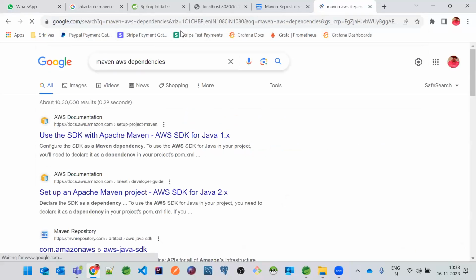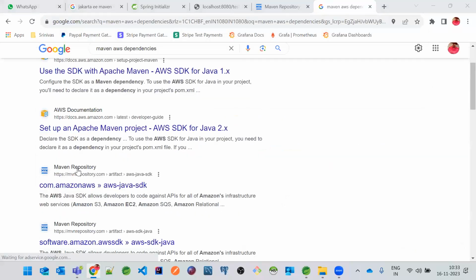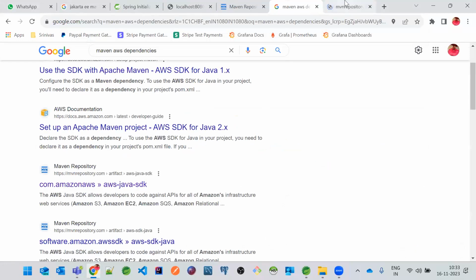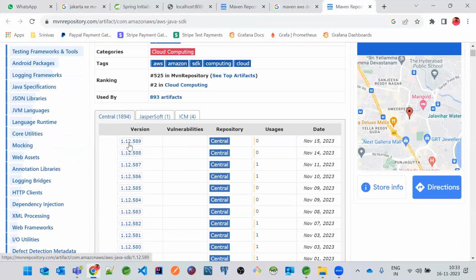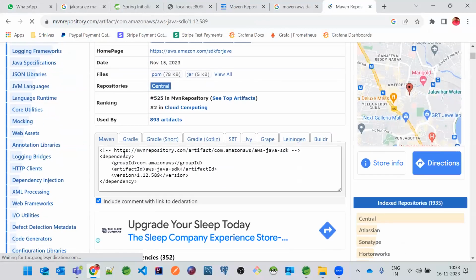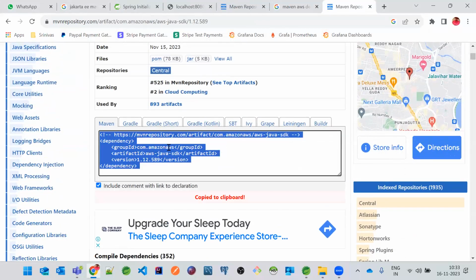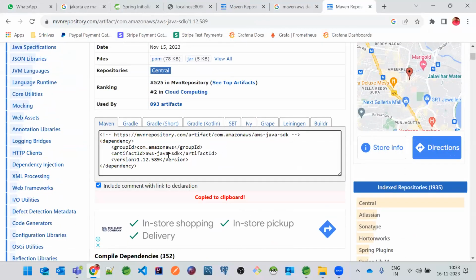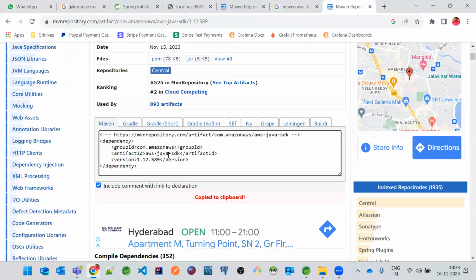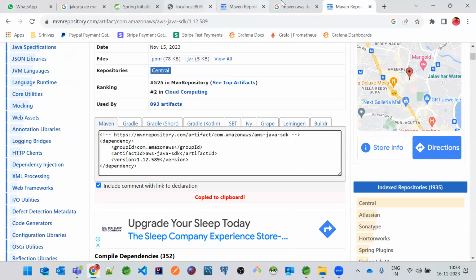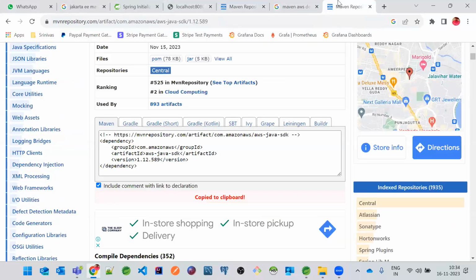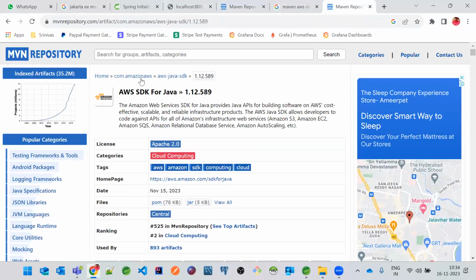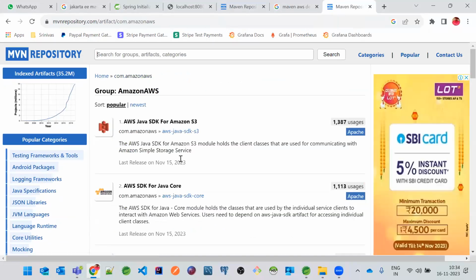So here, if you wanted to use any of the dependencies in the Maven, if you just go to this, there is something called a software development kit, like JDK. If you go to the latest version, you'll get this com.amazon AWS Java SDK. This provides core libraries of Amazon Web Services, and probably you can use it. And also, if you go back and click on this one on the top, com.amazon AWS, these are all the packages.